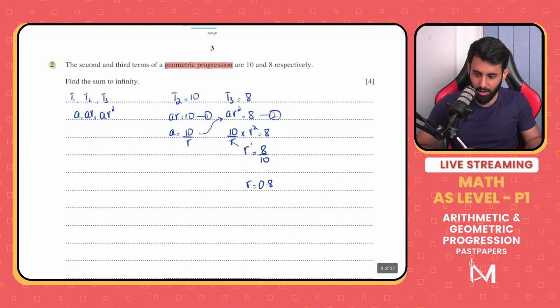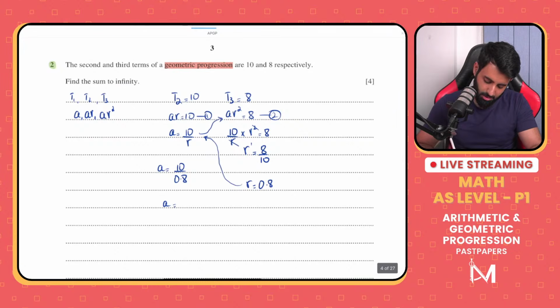All right, now let's find out the first term. How can I find out the first term? You can go back, use this. Basically, we're finding out A now. 10 over 0.8. So let's work this out. So A is equals to what? A is equals to 10 divided by 0.8, which is 12.5.